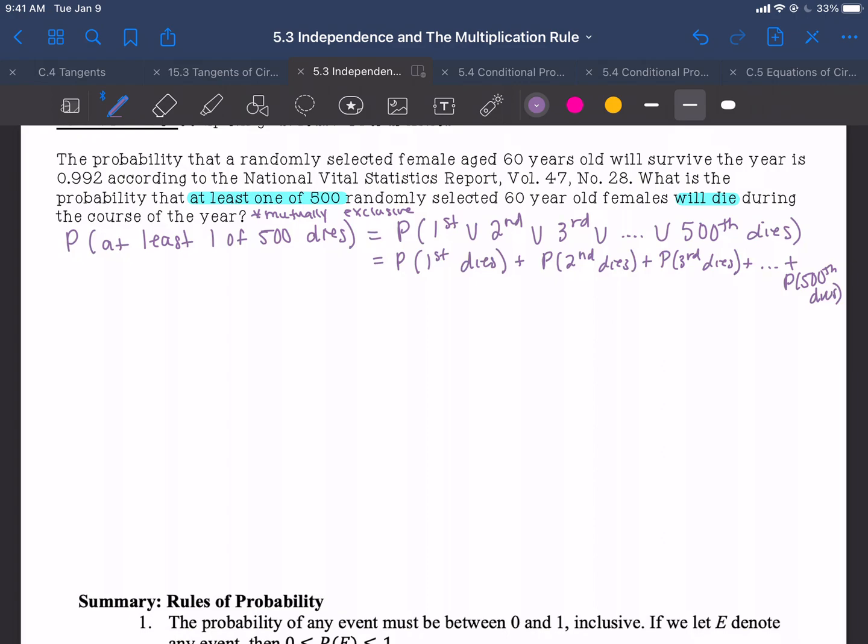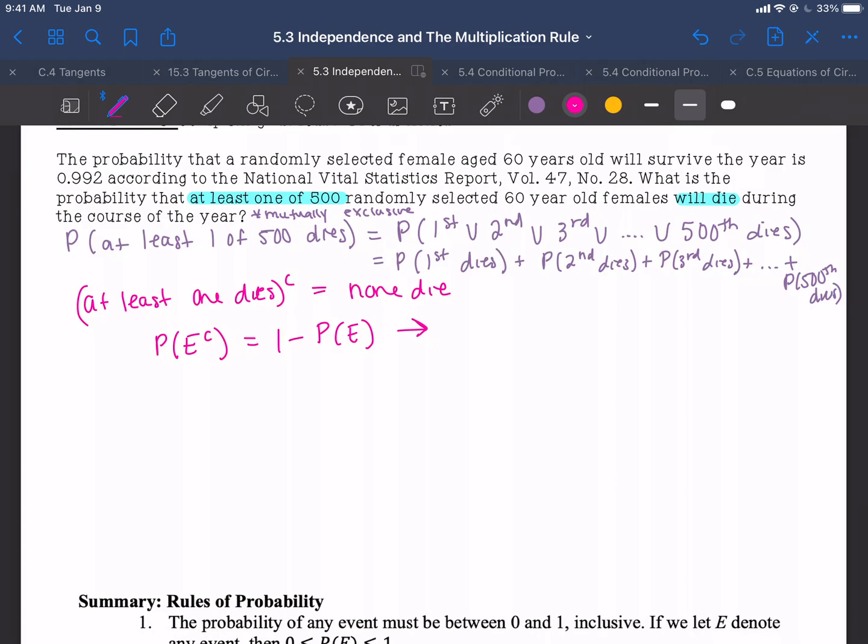So we've talked previously about using the complement. So think, the complement of at least one dies would mean that none of them die. Okay, so that would mean to find the probability of the complement, we would take 1 minus the probability of the event happening.